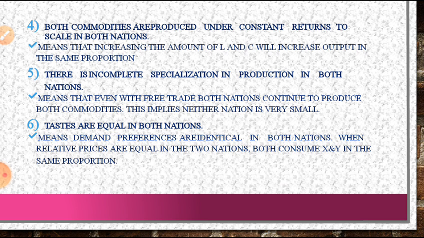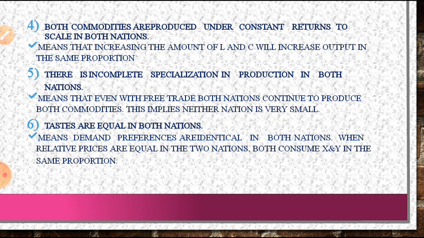So there is the same proportion. Suppose one country is investing 1 rupee, then they get 7 rupees in return. The same thing is applicable for both products. So there is economy of scale in both the products. There is incomplete specialization in production in both nations.